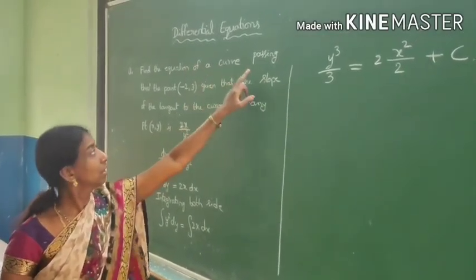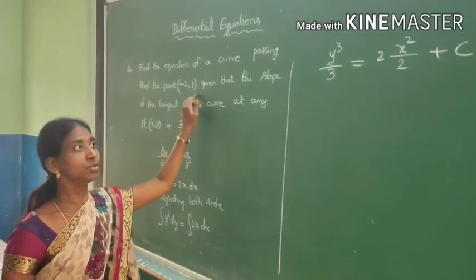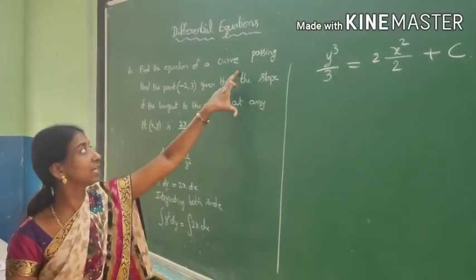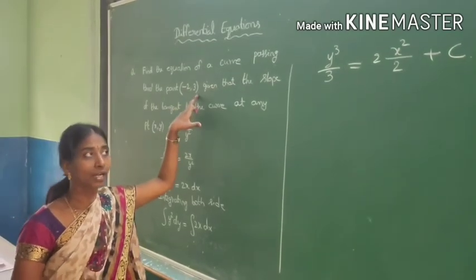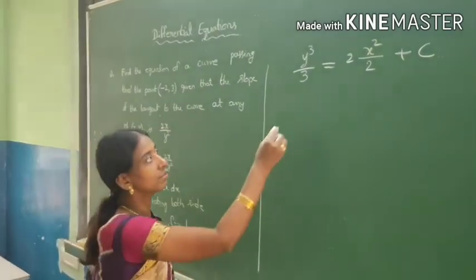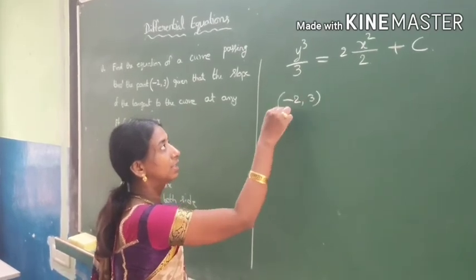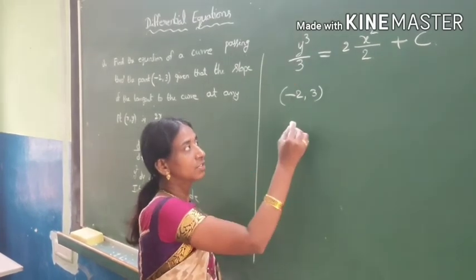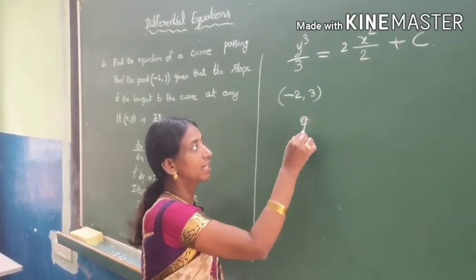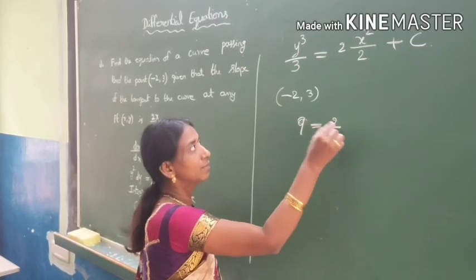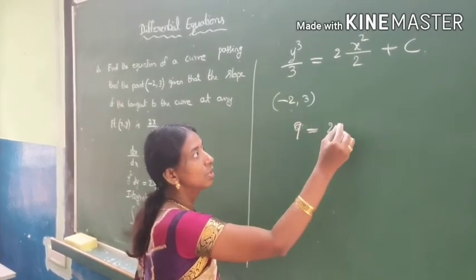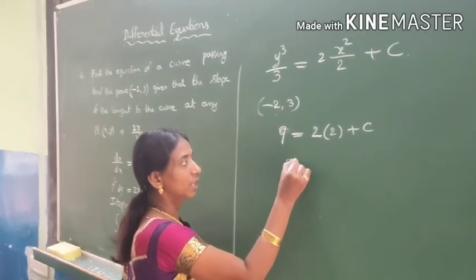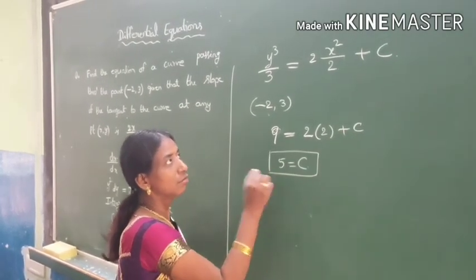So the equation of the curve passing through the point minus 2, 3. Now we don't want it in general. They are asking you a specific case, that is passing through minus 2 comma 3. Now substitute that value minus 2 comma 3 in this. So it is 3 3s are 9, 3 9s are 27. 27 by 3 is again 9 is equal to 2 times x square. x is minus 2, so 4 by 2 is 2, plus c. So after simplification you are going to get your c value as 5.